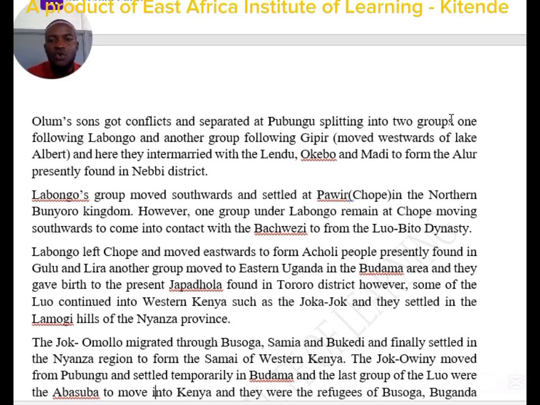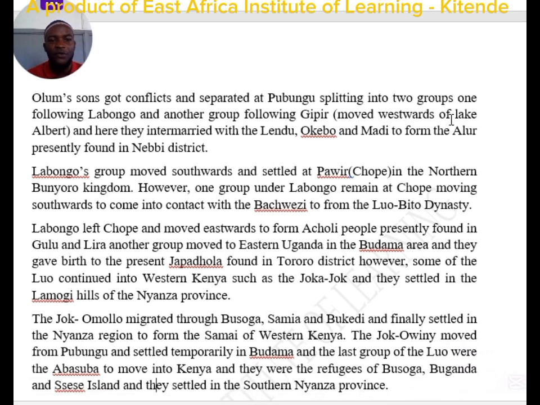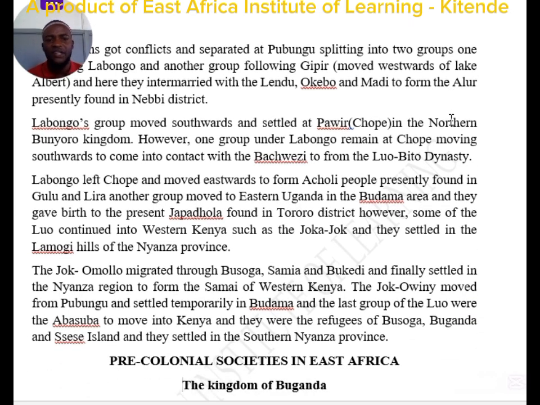However, one group under Labong remained at Chope, moving southwards to come into contact with the Bachwezi to form the kingdom or dynasty called the Luo Babito dynasty. So the Luo migration into East Africa started with their movement from Bahr el Ghazal, and they met at a place called Pubungu, where they ended up splitting into two groups, one following Labong, another following Jipili, after the conflicts that rose between the two brothers.